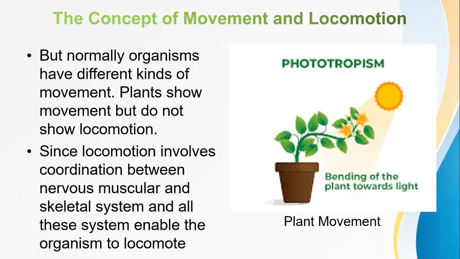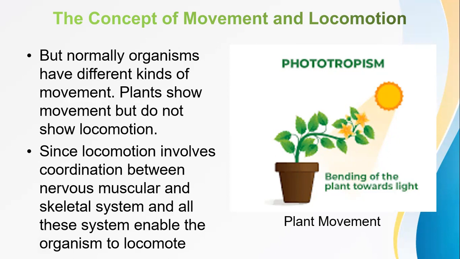The plant just bends towards the light. That's a response of a plant moving to light, known as phototropism. It's a condition where the plant needs light, so there's a movement of some part of the plant towards the light.